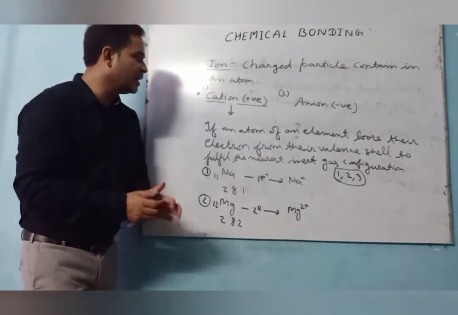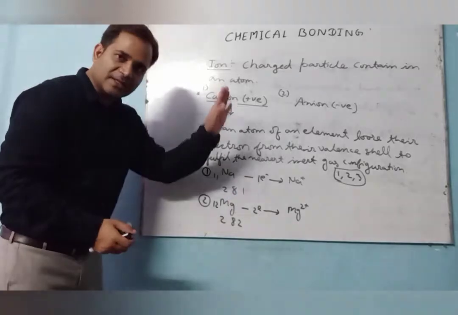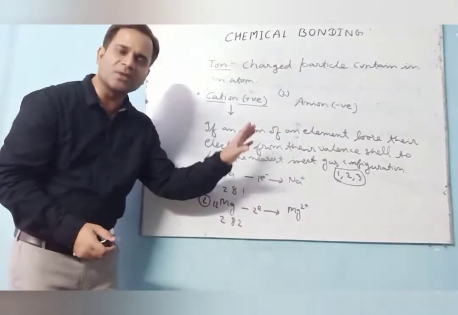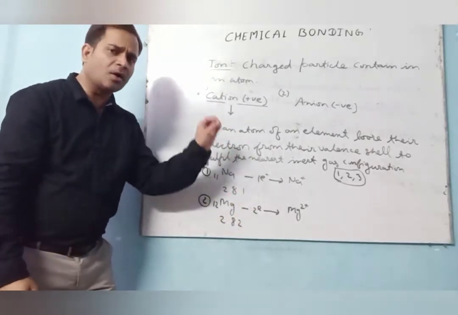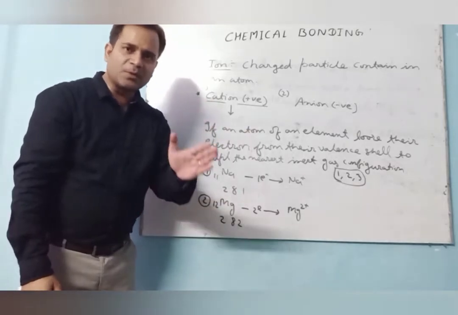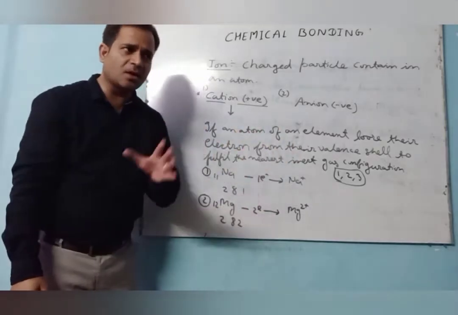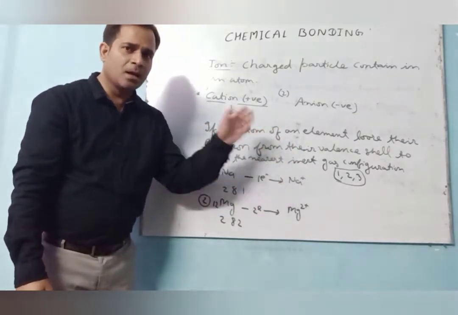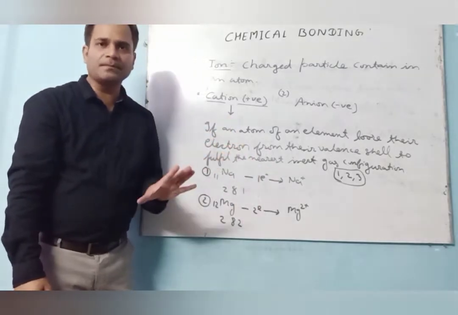So sodium, magnesium, all the elements which belong to group 1, that is alkali metals, they all lose their electron. In the same way in group 2, as I discussed in the previous video, in the chapter periodic table, all the metals have the property to lose electron.